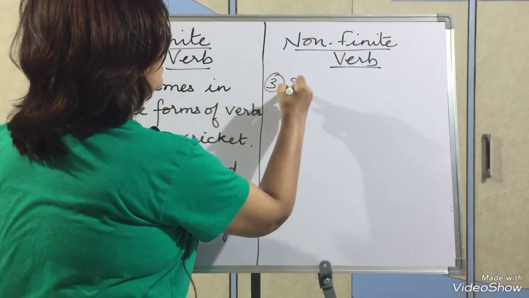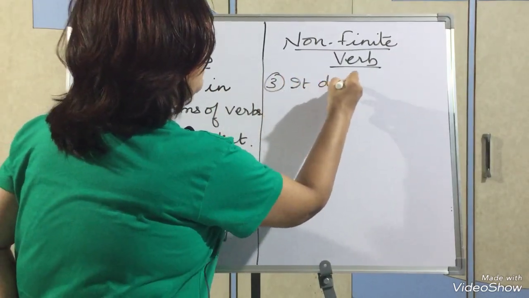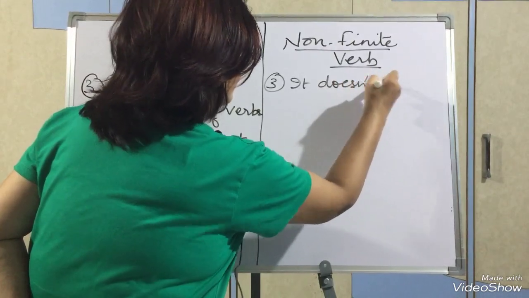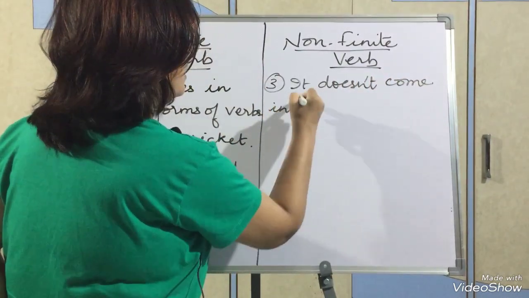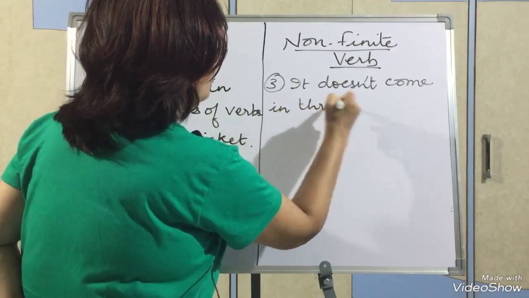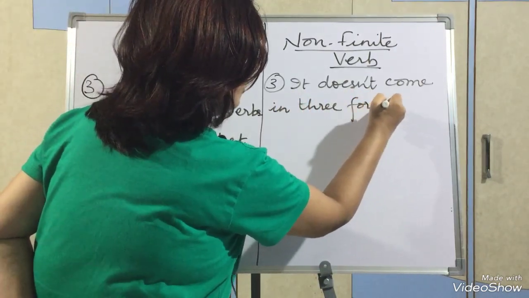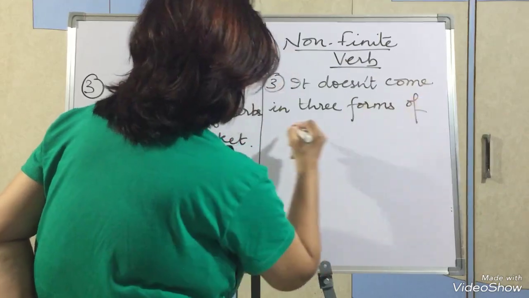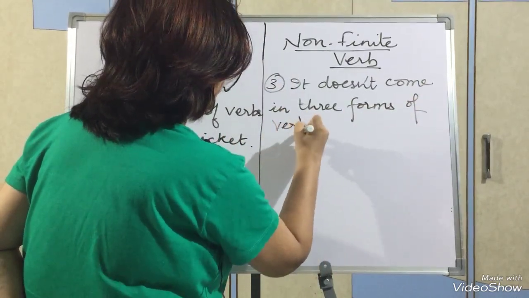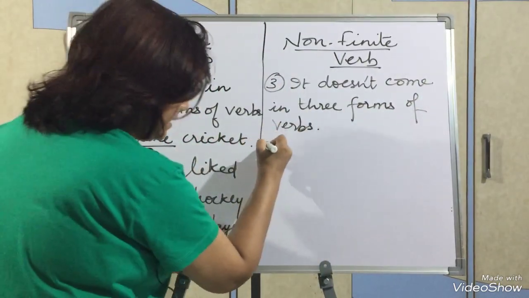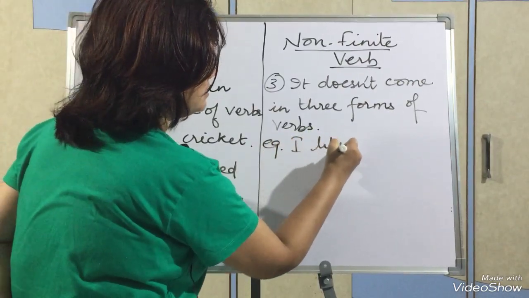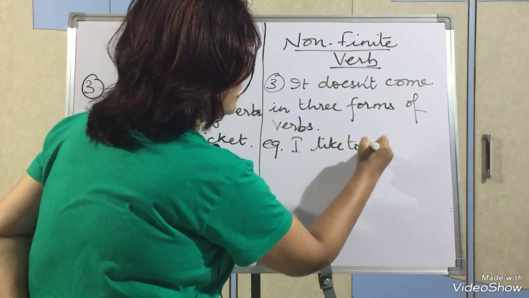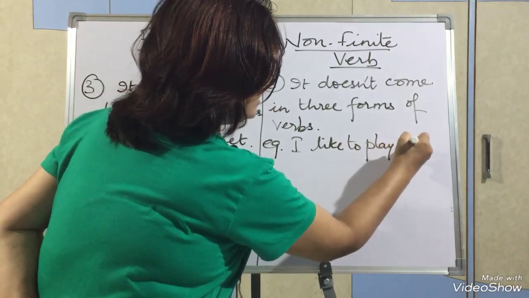It doesn't come in three forms of verbs. Which example did I take earlier? I like to play cricket.